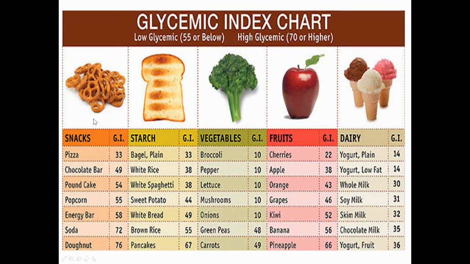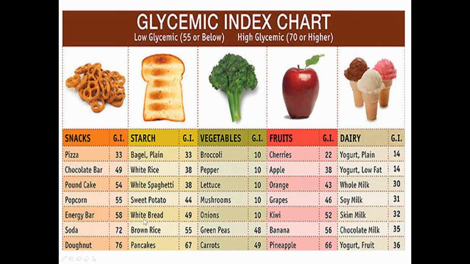First we'll finish up this one. In this case, we can see that pizza has a glycemic index of 33, and one chocolate gives 49. And then go to the last two things, just have a look at it. Soda has a glycemic index of 72, and then donut gives 76.